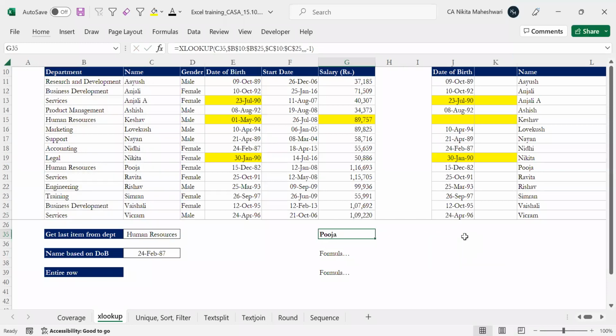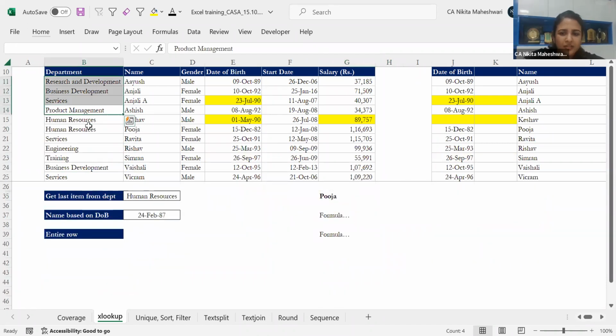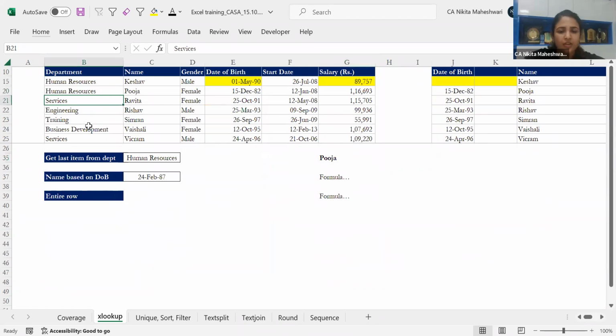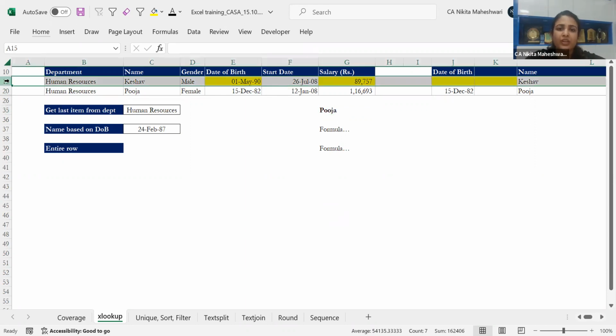There are 2 more options: binary search, ascending and descending. What are they? For binary search, I'll have to create different data. Okay, fine, let's take this example only. I'm hiding certain rows which are not relevant, just taking the human resource. Now let's say I want to search which employee joined first, or which employee joined last. In my case, Keshav is the person who joined later.